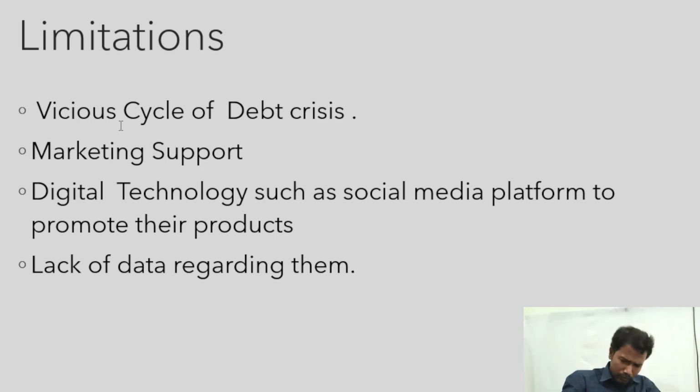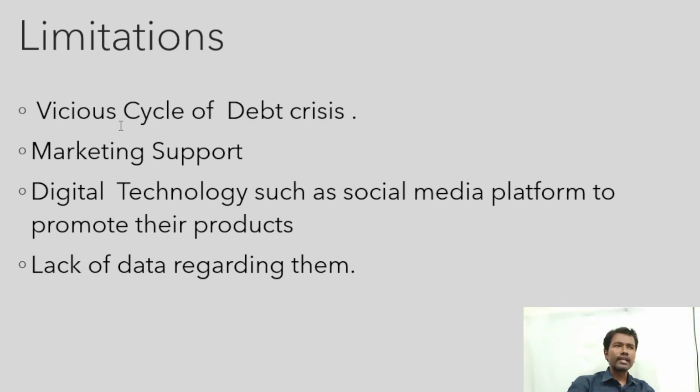So, to get the market, what do they have to do? Marketing. Social media platforms. You know this, right? Social media platforms need to be used. Or particular e-technologies, we all know about Digital India, right? We are all living in a digital revolution. So these people engaged in these occupations should have a particular website, so that they can market these products on this website, right? That is the third point, digital technology. These people need to use social media platforms so that they promote their products to increase their reach, right?